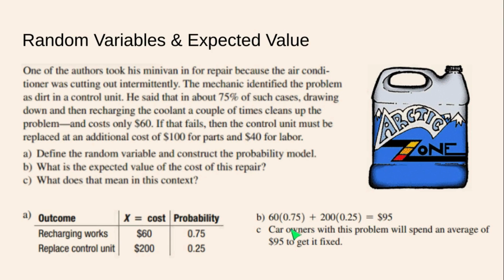So in context, that means car owners with this problem will spend an average of $95 to get it fixed. All right. So 75% of the time it's going to be cheaper, 25% of the time it's going to be a lot more expensive, but we can expect $95 on average every time that this kind of thing would happen. So there you go, expected value to compute the cost of fixing a silly thing wrong with a car.